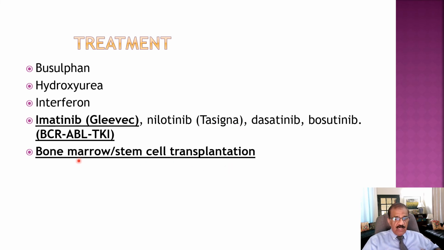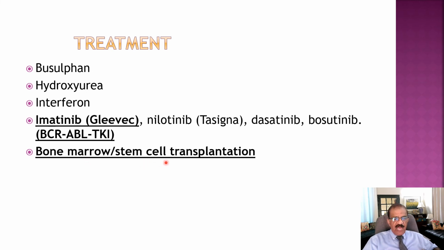In this, the bone marrow is taken from a healthy person, blood group compatible, HLA compatible, and then that is transfused into the person who has this disease. This of course needs a lot of technical detail which is beyond my scope, and you just understand that bone marrow transplantation is the final option in these patients.